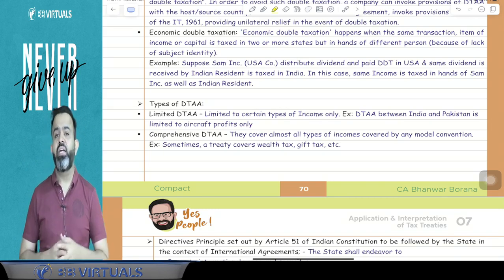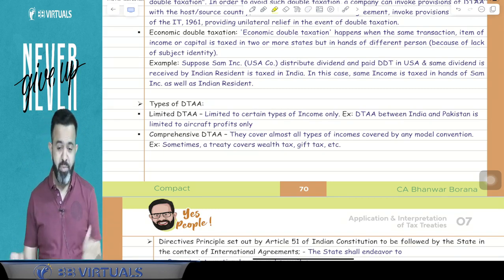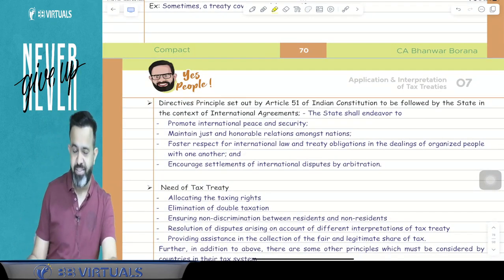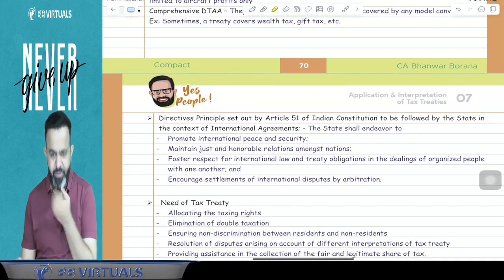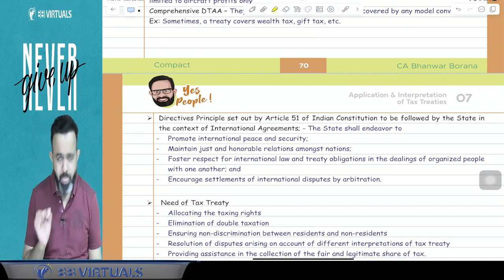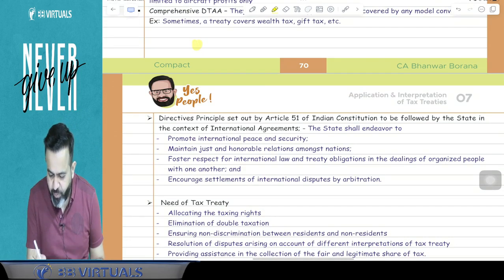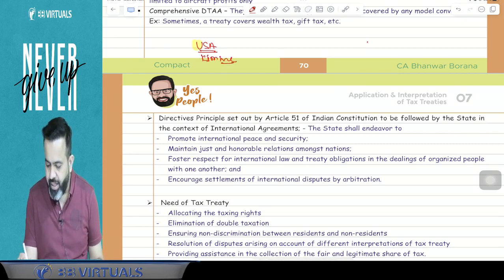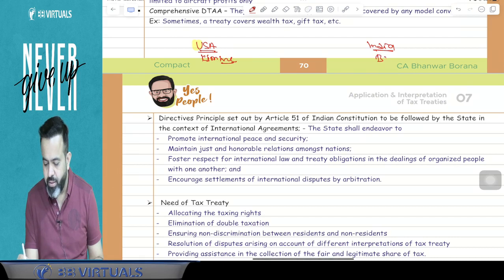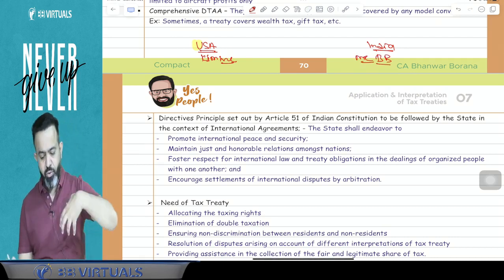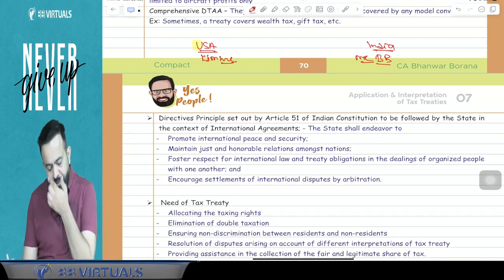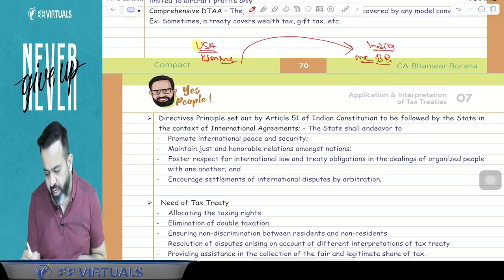Now guys, there is one more point, the economic double taxation. Now there may be a question: what do you mean by economic double taxation? Economic double taxation is very interesting. Try to understand. Suppose, for example, in the USA there is a company named Kim Inc. And in India there is a shareholder, suppose Mr. BB. I am the shareholder of that USA company. Now guys, what happens? Suppose from this particular company I receive a dividend.